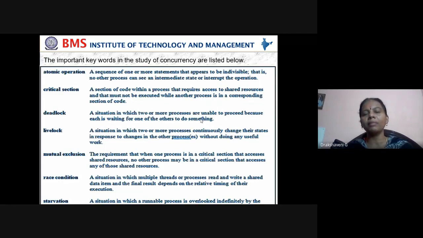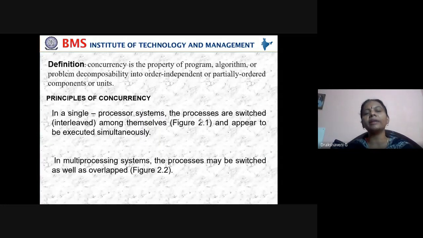Okay, so now coming back to the definition of concurrency. Concurrency is a property of a program, an algorithm, or a problem, decomposable into order-independent or partially ordered components or units. That is the definition of concurrency. And in concurrency we have the principles of concurrency, again, a single processor system or a multiprocessing system.